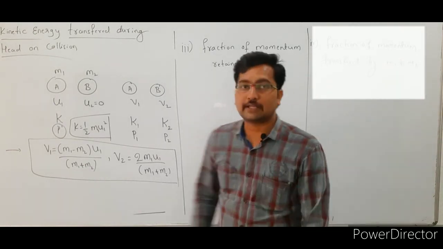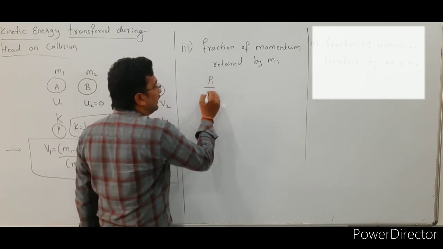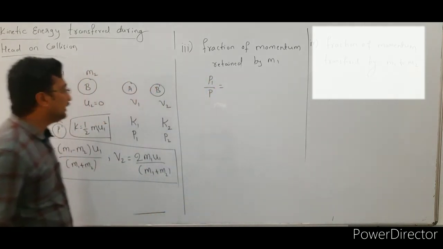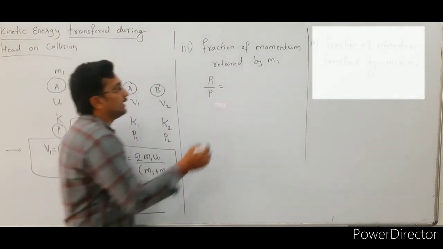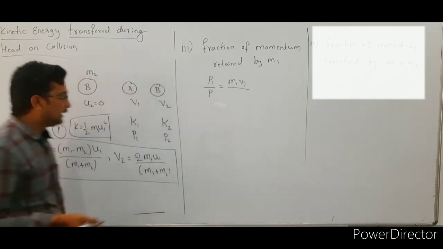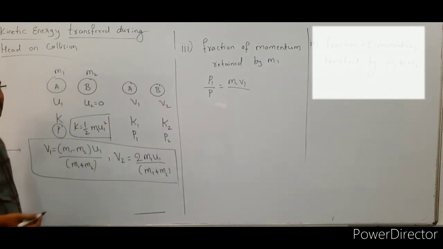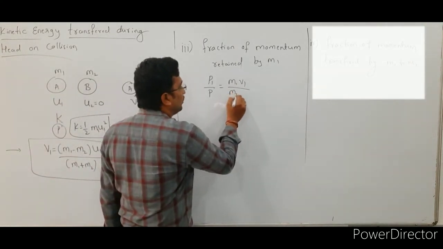So here fraction of momentum retained by m1, so that is p1 by p. Here p1 indicates the momentum of the first particle after the collision, its value is m1 into v1, and p indicates the momentum of the first particle before the collision, its value is m1 into u1.